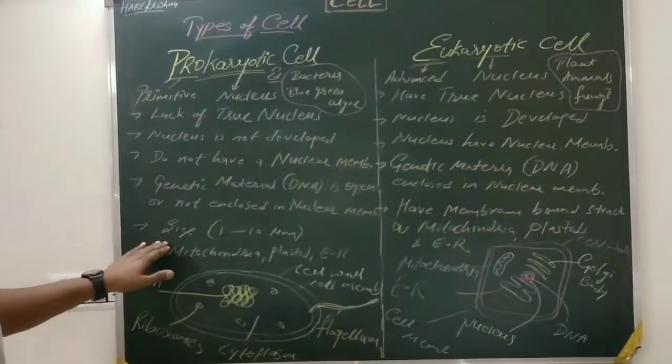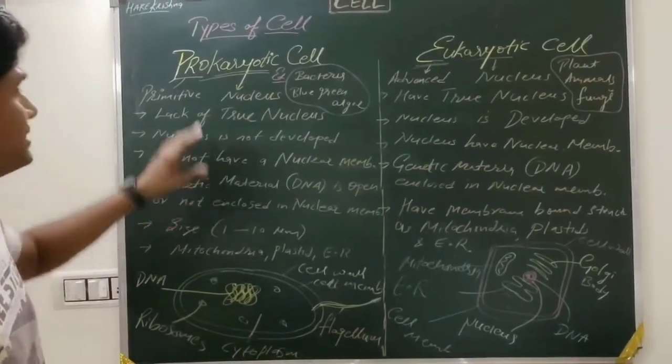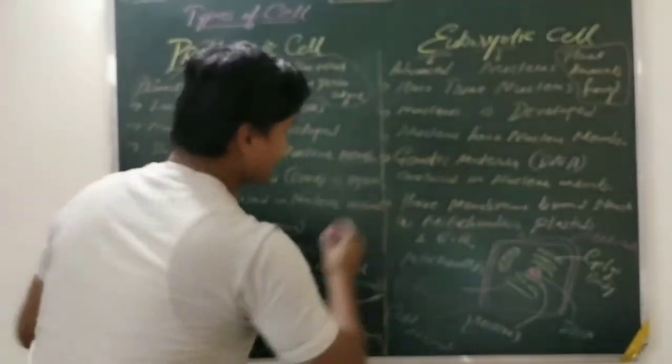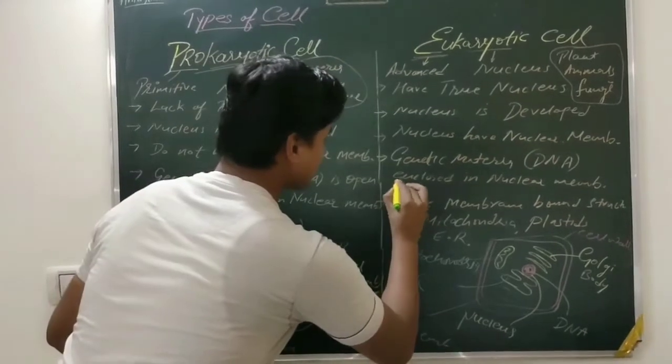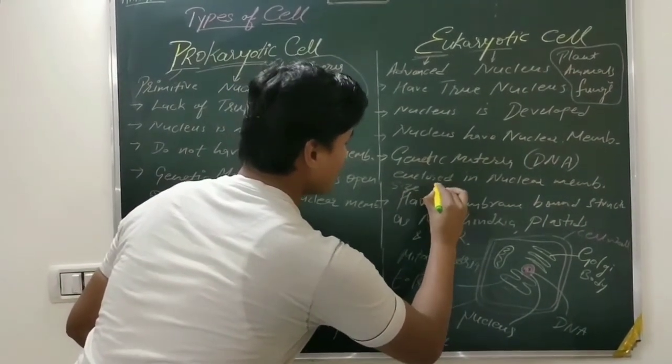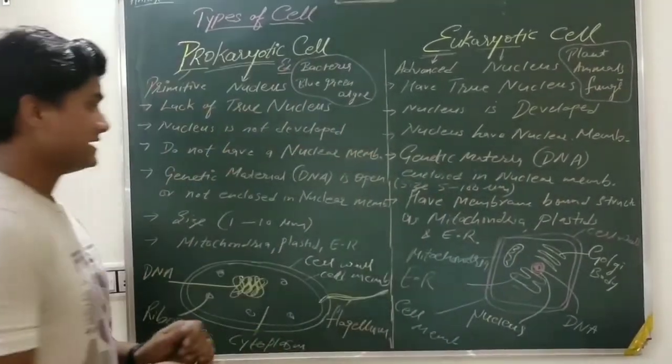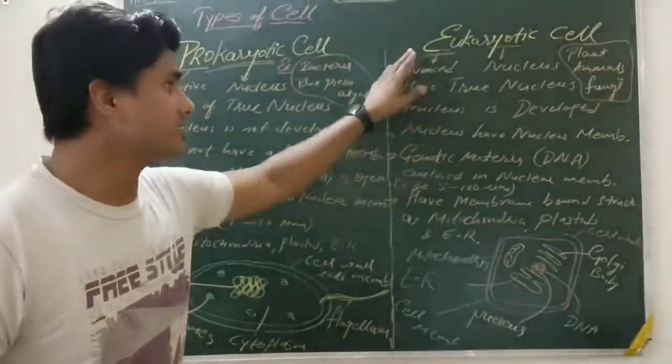Similarly, the size of the prokaryotic cell is 1 to 10 micrometer, and the size of a eukaryotic cell is 5 to 100 micrometer. That is, it is much bigger than a prokaryotic cell.